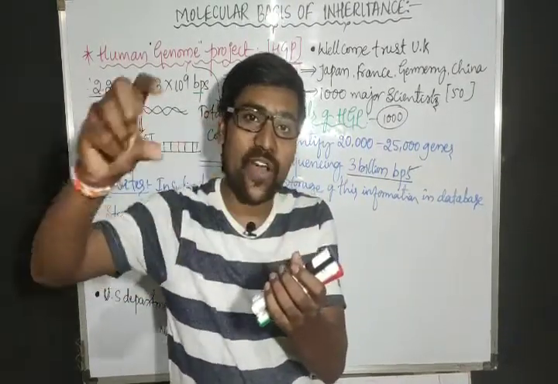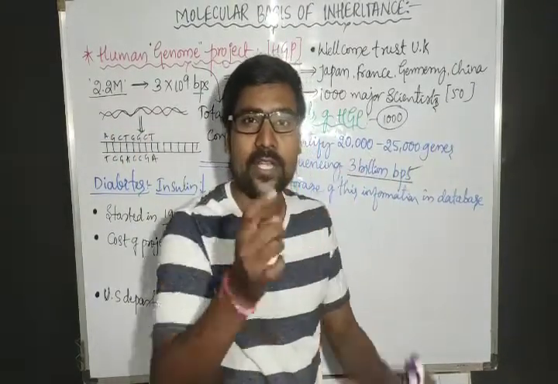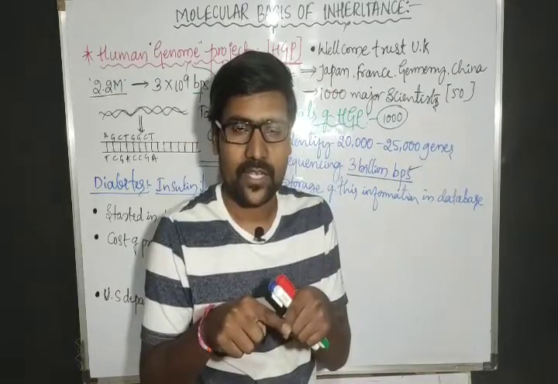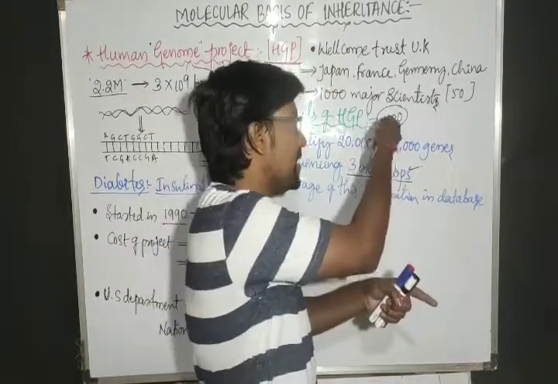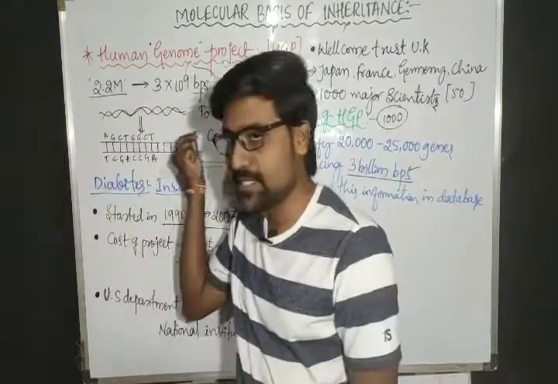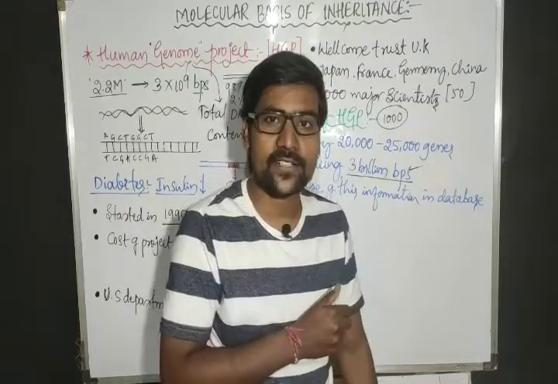If I wrote 1,000 letters, imagine, it becomes one page. For one page, I can write 1,000 nucleotides.